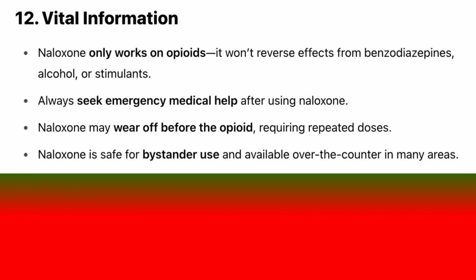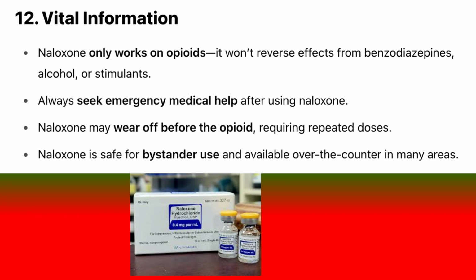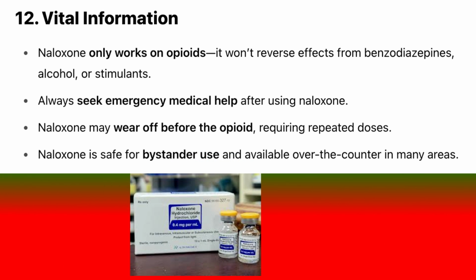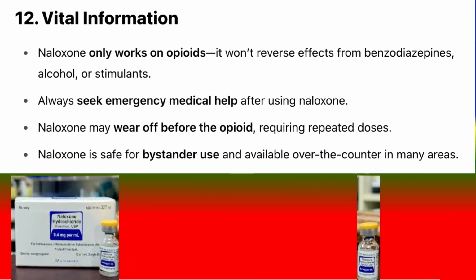12. Vital information. Naloxone only works on opioids. It won't reverse effects from benzodiazepines, alcohol, or stimulants. Always seek emergency medical help after using naloxone. Naloxone may wear off before the opioid, requiring repeated doses. Naloxone is safe for bystander use and available over the counter in many areas.